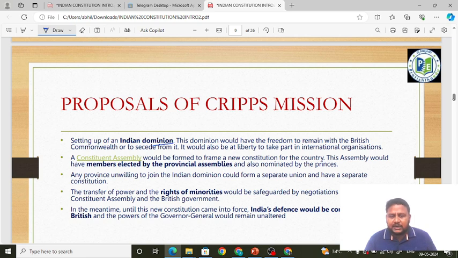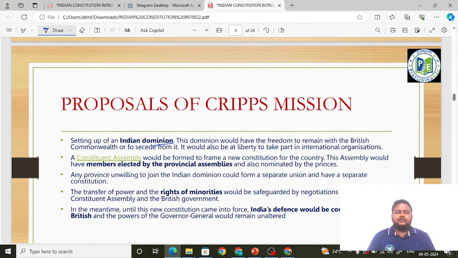It is also saying that the Indian dominion would be at liberty, that is, have free will, to take part in international organizations, like the UN, United Nations, all these things. Although it was still not the UN then, there was the League of Nations in 1919, which failed miserably. That is what liberty to take part in international organizations means.